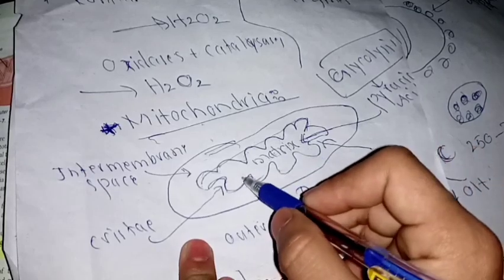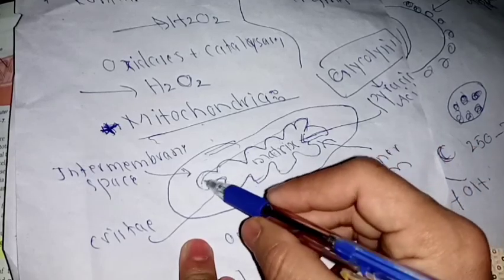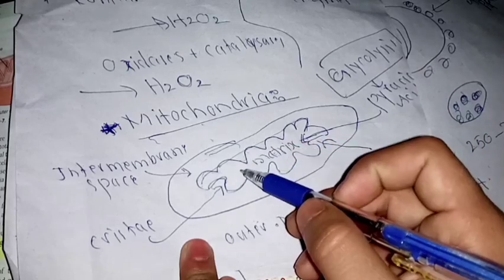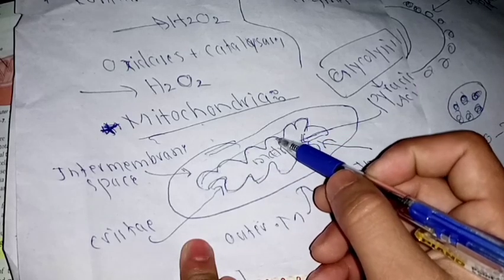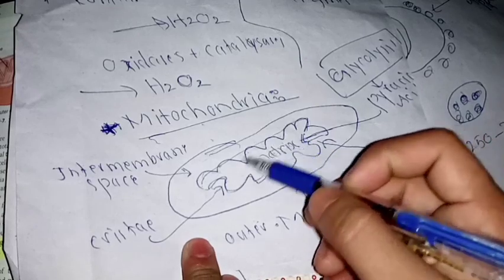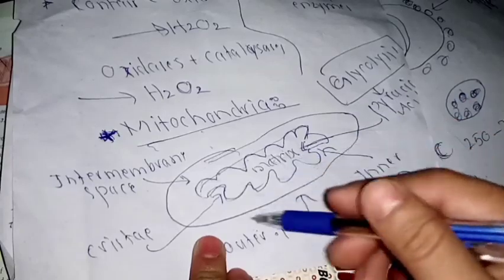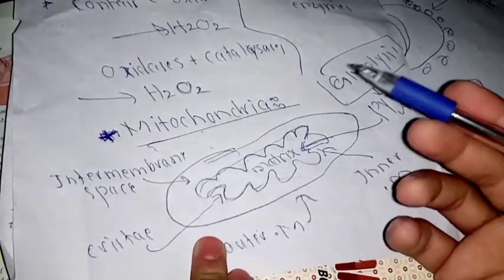These are then picked up by the shelf-like structures, and through the oxidative enzymes they convert them to the energy currency called ATP. So this is an overview. We will discuss the functional machinery of the mitochondria in the upcoming discussion.